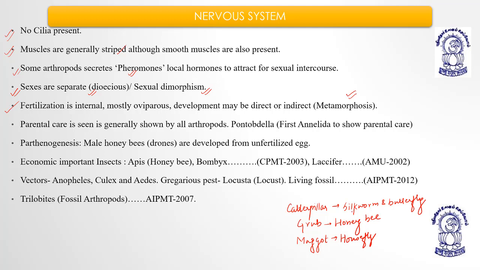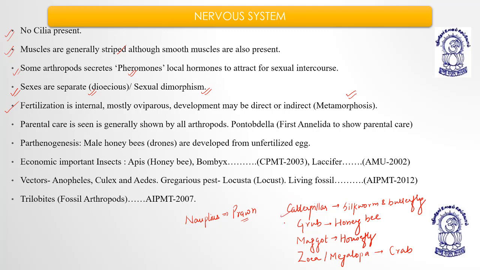Wrigglers in mosquito. Zoea or megalopa in case of crab. And nauplius in case of prawn.